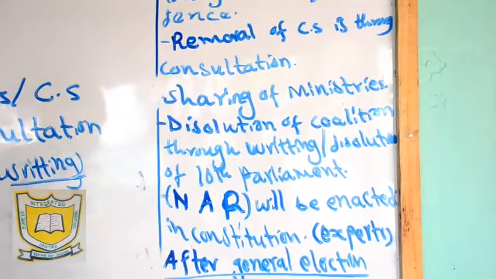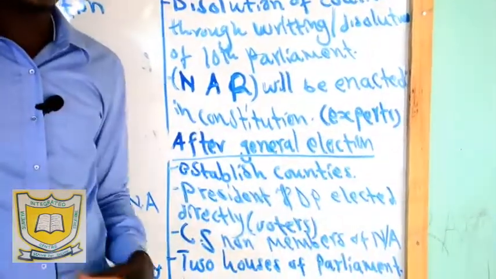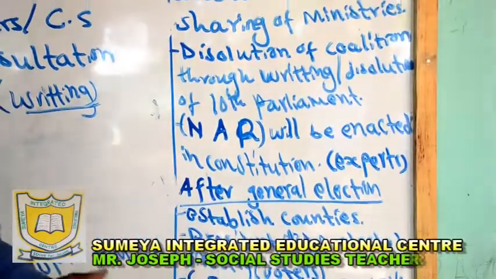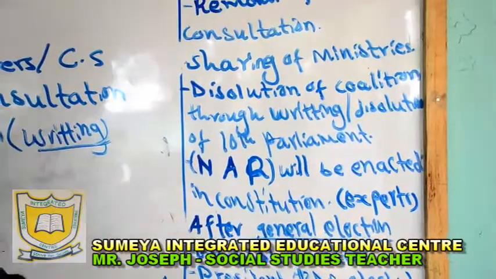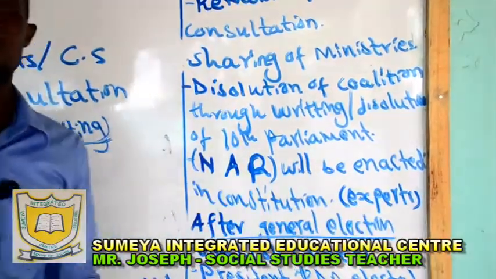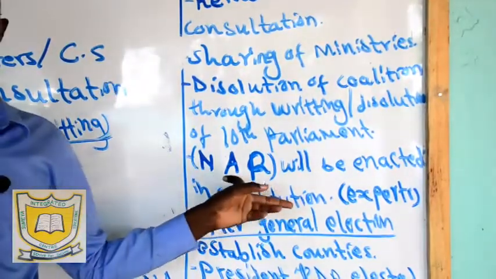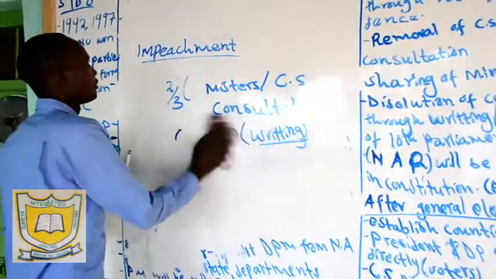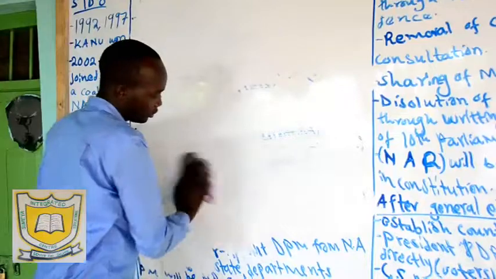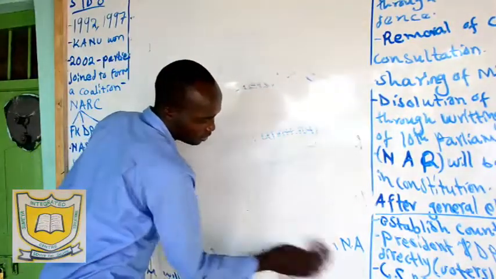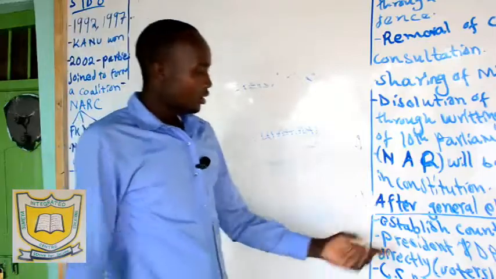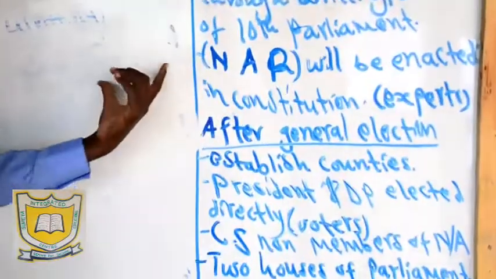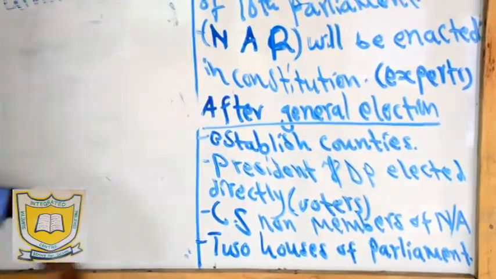right now from 2010. Then from there, we had a committee of experts on the Constitution review who were selected to carry out more research and also to carry out drafting of the new Constitution. Then this one was now enacted. And then after the general election, after the dissolution of the 10th parliament, the next general election, this is what happened.